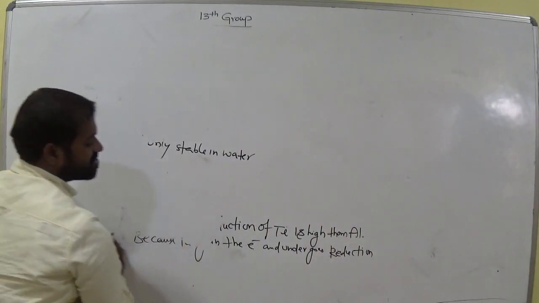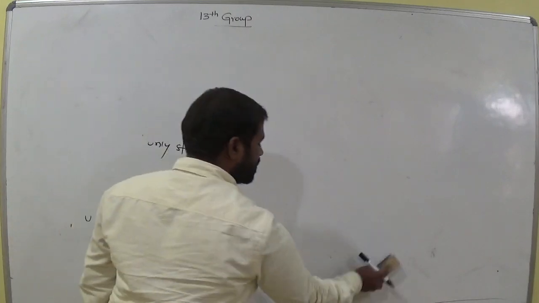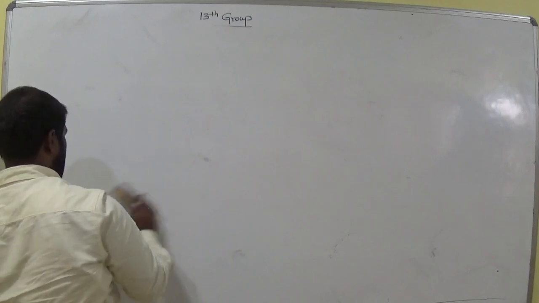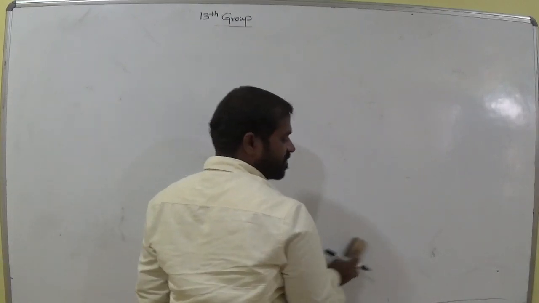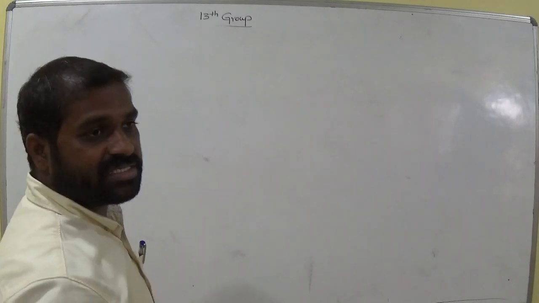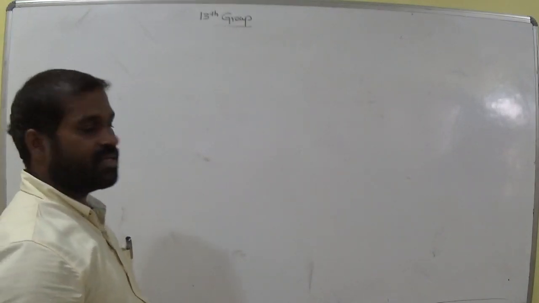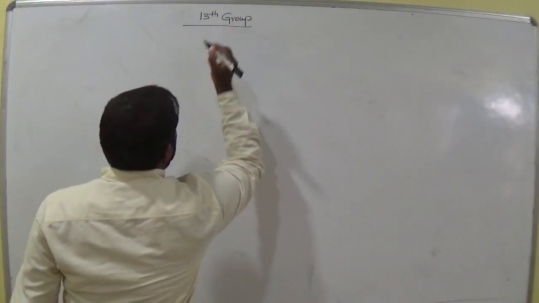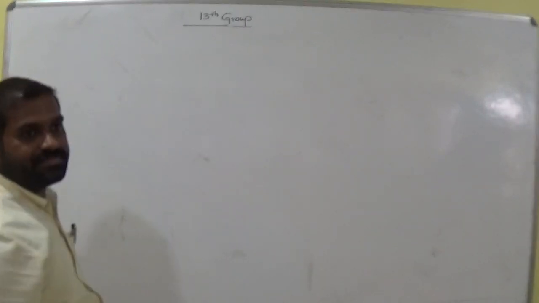What is the stable oxidation state of thallium? Plus 1. What is the stable oxidation state of aluminum? Plus 3. In water, thallium exists as plus 1, am I right? Aluminum exists as how much? It exists as Al plus 3 only. So is it clear, everyone?